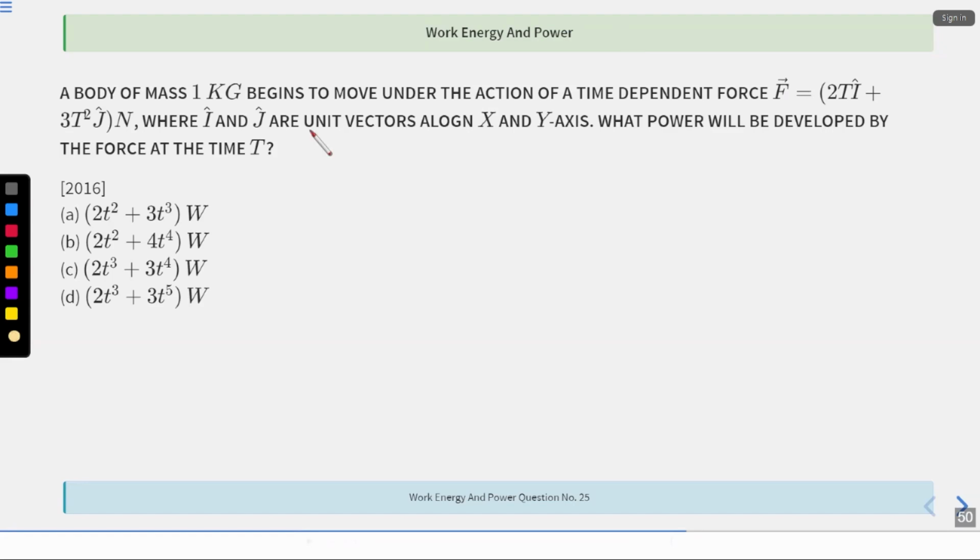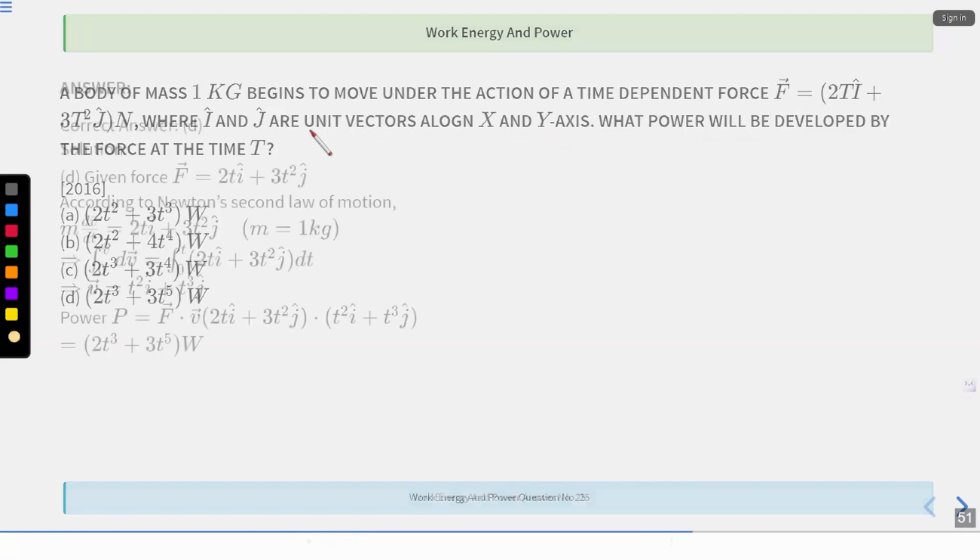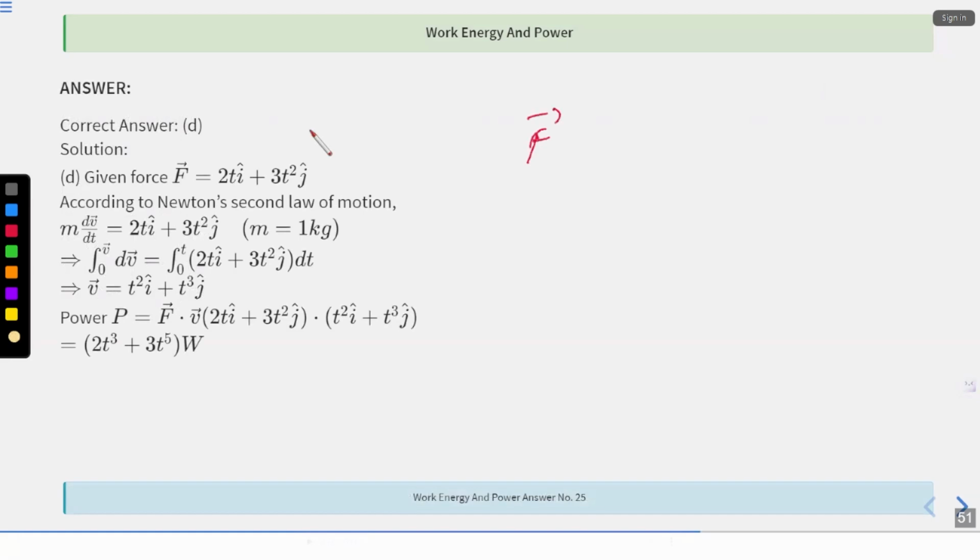A body of mass 1 kg begins to move under an action of a time dependent force. F is equal to this. It's given in some vector format where i and j are unit vectors along x and y direction. What will be the power? So F vector is 2t i plus 3t square j.